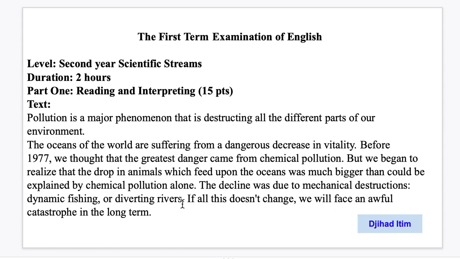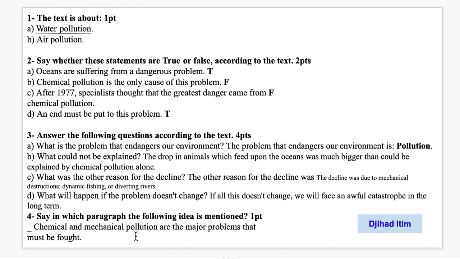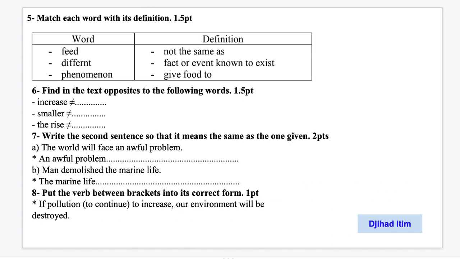So here the author talked about chemical and mechanical pollution and that they must be fought. We must put an end to this kind of pollution. Okay, good. So in paragraph 2.